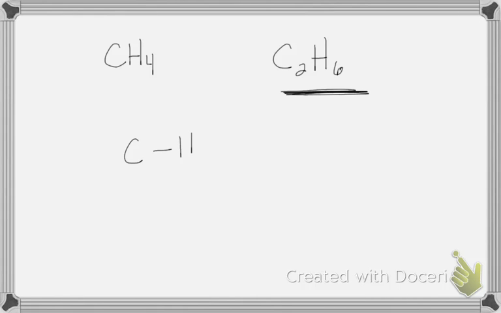Another example is methane and ethane. Y'all, methane is CH4. Ethane is C2H6. There's molar mass to consider, okay? Ethane's going to have a higher entropy. But sometimes you can also consider how they're bonded to each other.